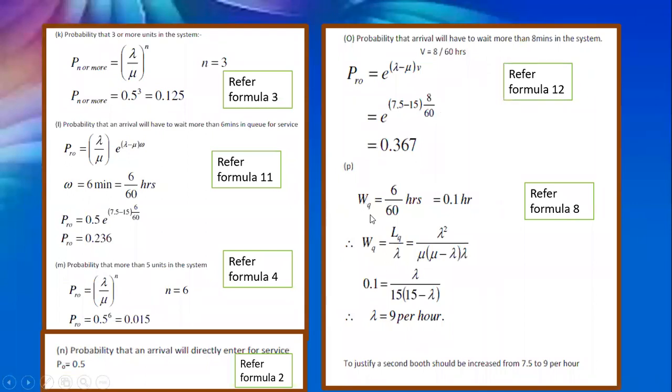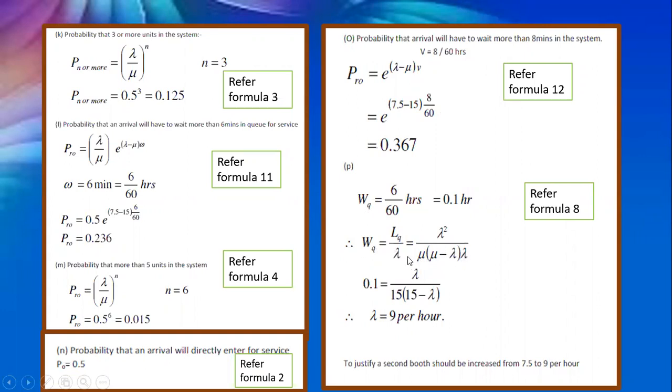So here the average time a customer spends in the queue, or the expected time in the queue, will be given as LQ by lambda, that will be equal to lambda square by mu into mu minus lambda.